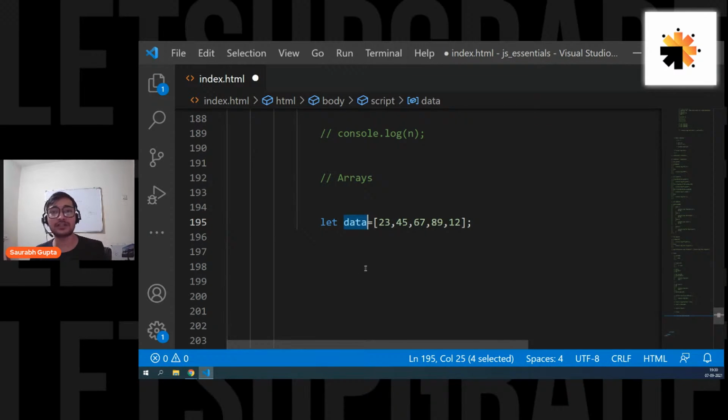Normally, if we don't have the concept of arrays, if I want to store these 5 numbers, I need 5 different variables. And then when we want to work with these 5 data, we again have to manage those 5 variables. But here, that's not the case, because all the 5 things are stored in a single variable. And I have to only look out for one variable if I want to work with this data. That's the basic thing. But now you'll see some other things as well, how arrays actually make your life easier.